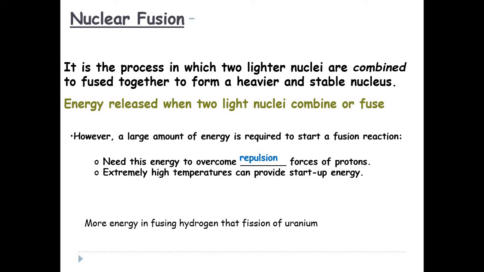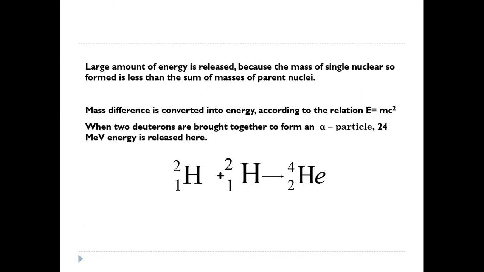So to have that combination, you need to apply a high amount of energy to the nuclei which are there for the combination, and at the same time they should be under high pressure. So if those two conditions are there, then only you can have the combination of two lighter nuclei. If you want to see an example of nuclear fusion reaction, then the sun is the most appropriate example where the nuclear fusion reaction takes place in actual.